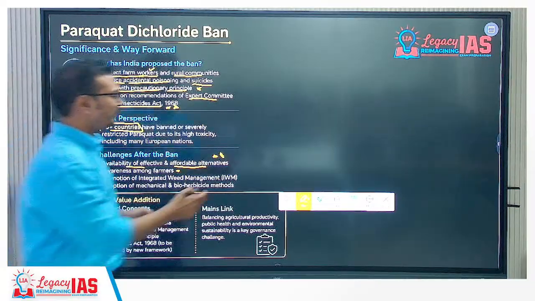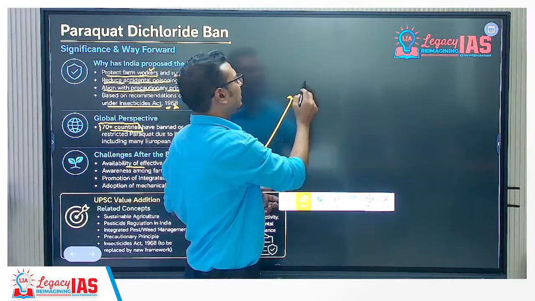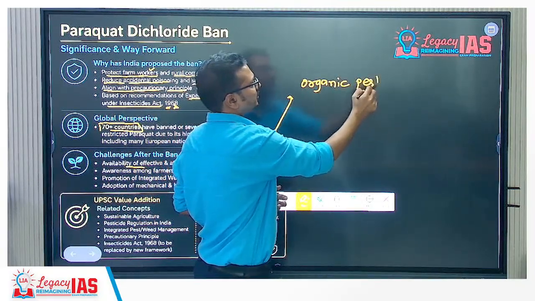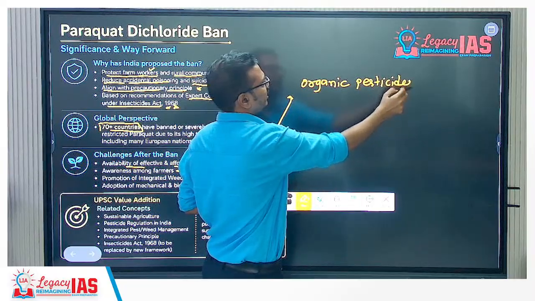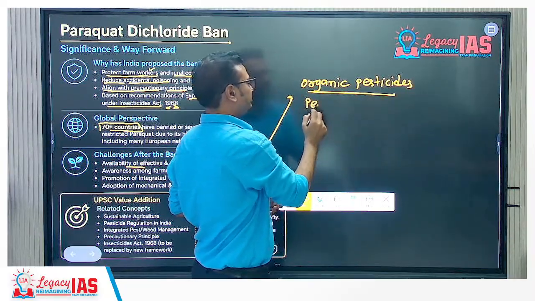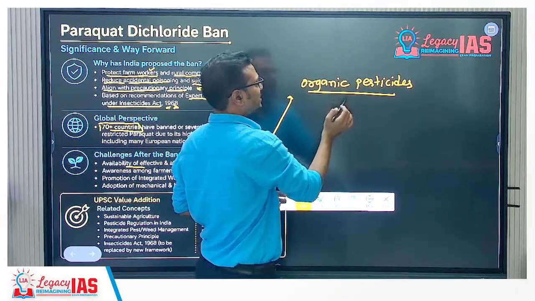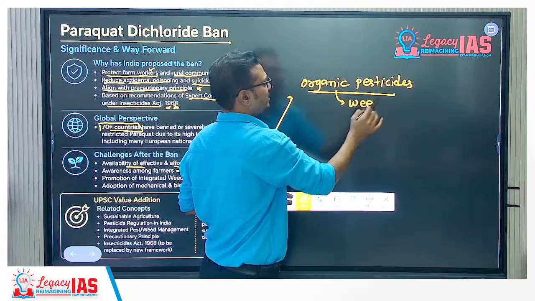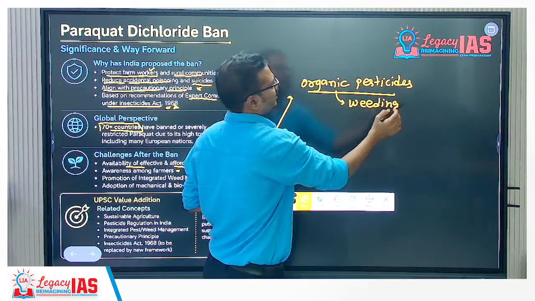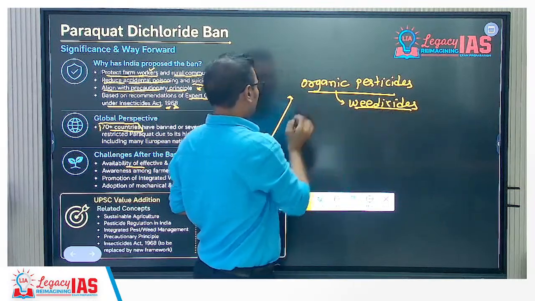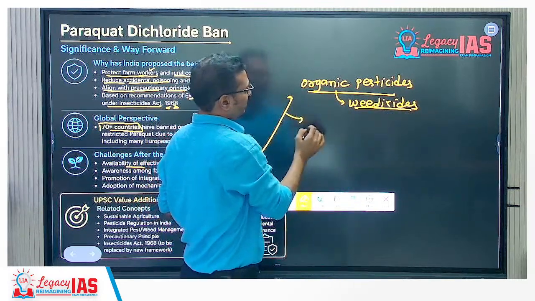Integrated weed management will ensure that organic pesticides are used, or sorry, it is not only pesticides, it is also organic weedicides, herbicides.